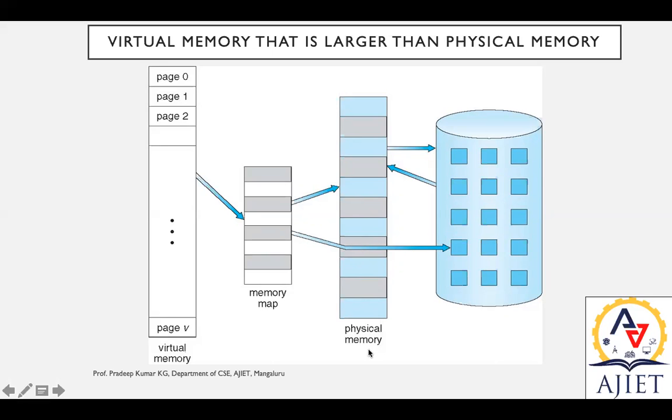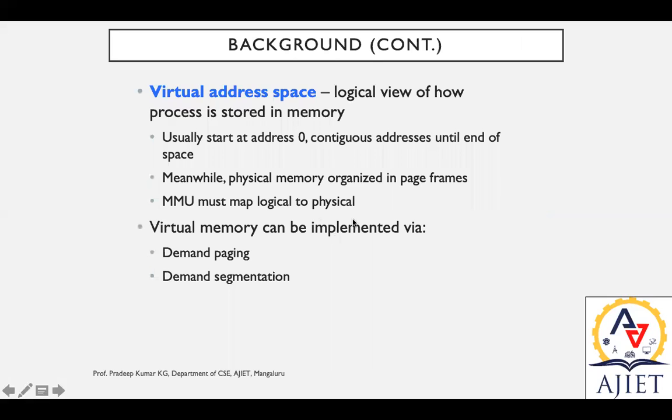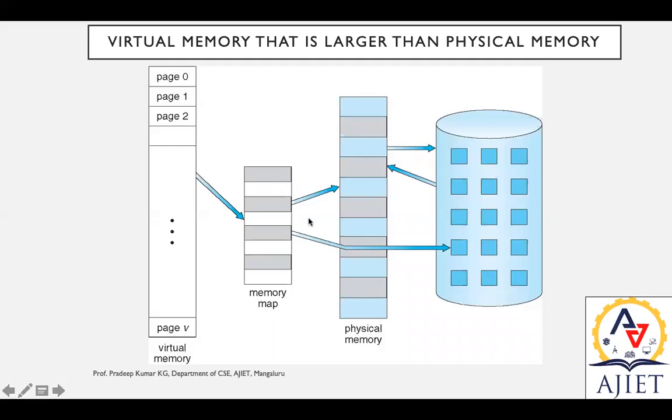That is what we learned in our previous session. The MMU must map logical to physical, so that it is easier to have a copy of that particular data and easier to store the result as well.